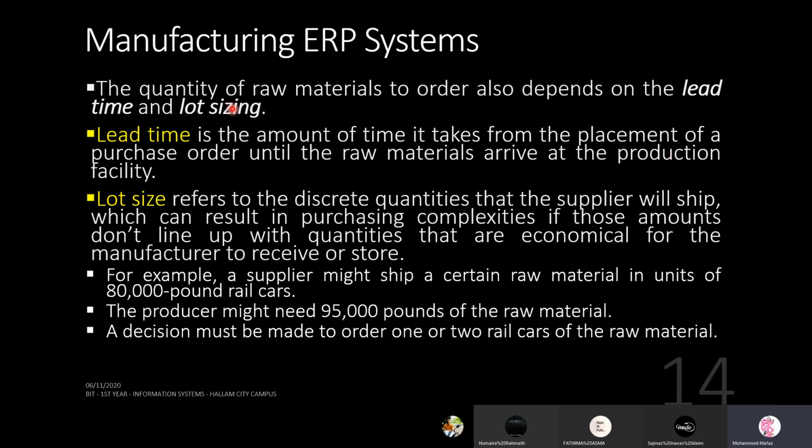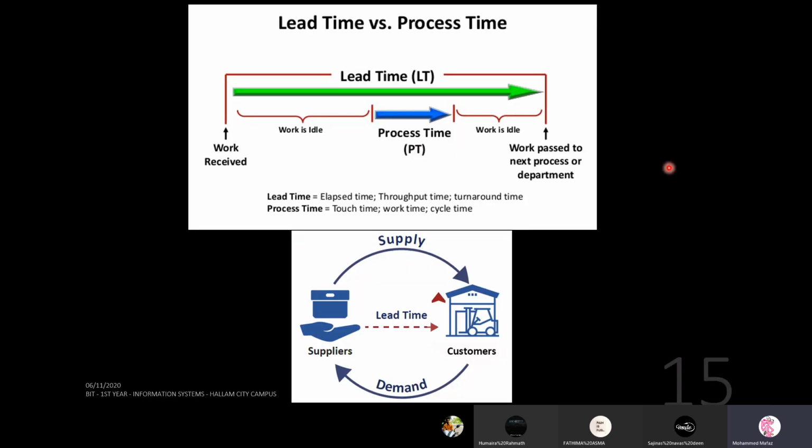Keep in mind, what is lead time? The amount of time it takes from the placement of the order until the raw materials arrive at the production facility. To understand that, lead time is something like this. You have the ordering date and you have the delivery date. Right? This time is known as lead time.